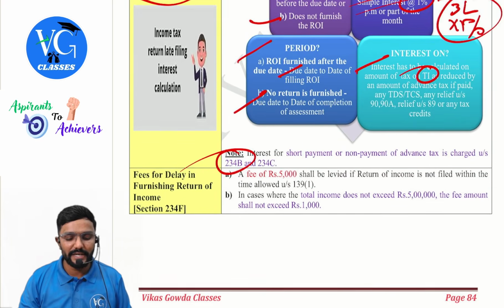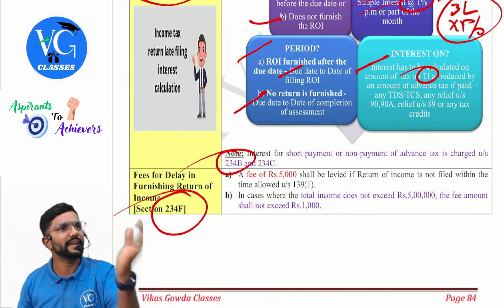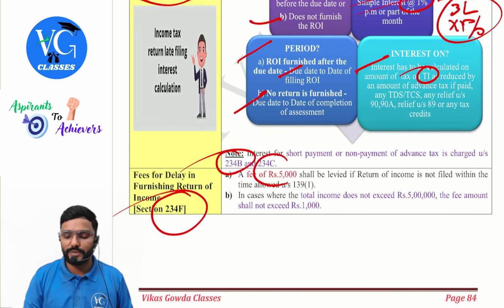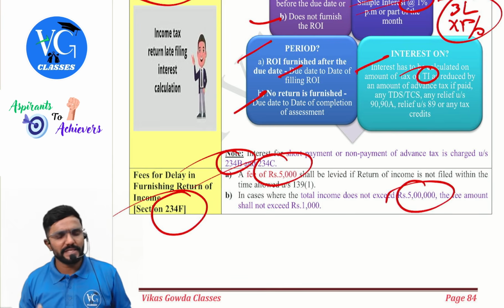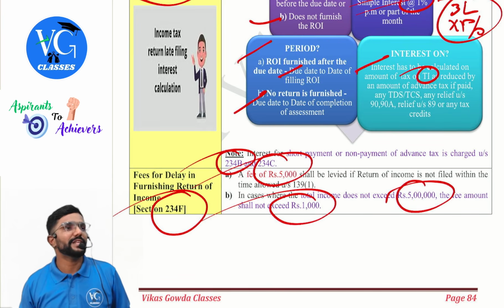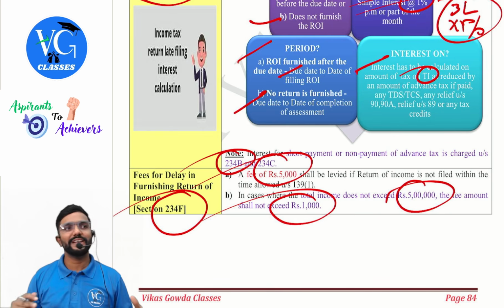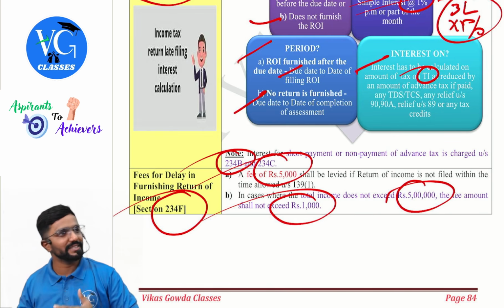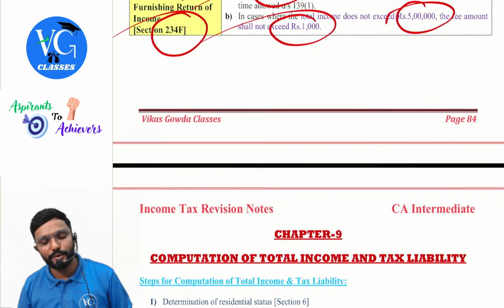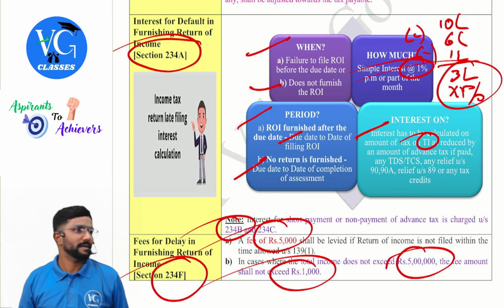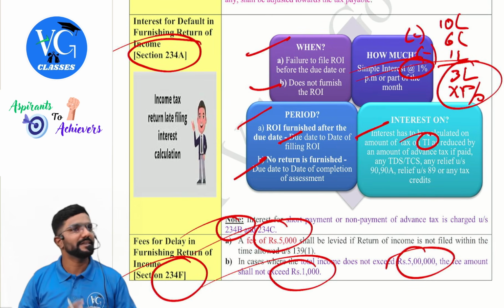And for delay in filing the returns, sir, is there anything else also charged? Yes, late fee. F for fees. How much, sir? 5,000. But if the total income is up to 5 lakh under any scheme, the late fee would be only 1,000. If total income is more than 5 lakh, then it is 5,000. Up to 5 lakh, 1,000; more than 5 lakh, 5,000. Is that clear? Yes, sir.